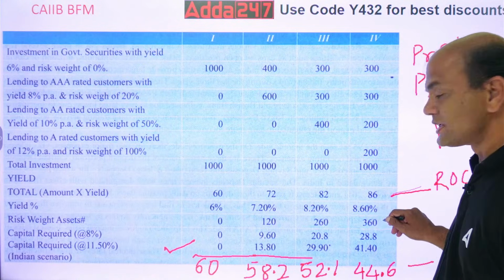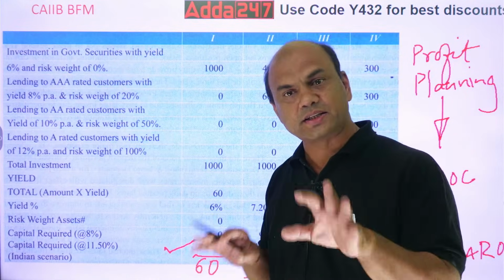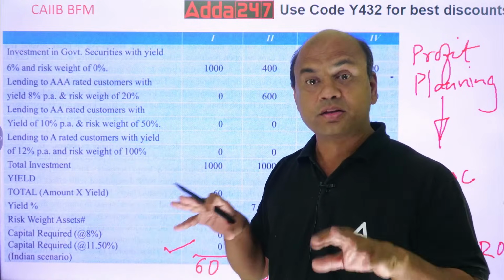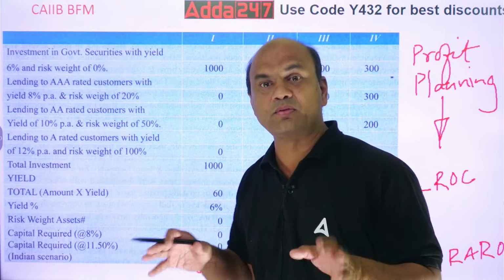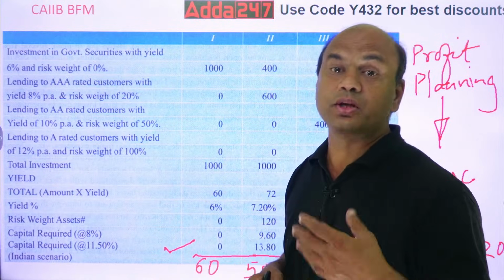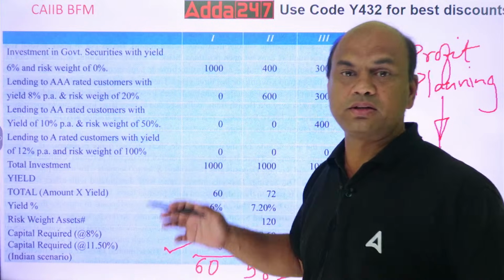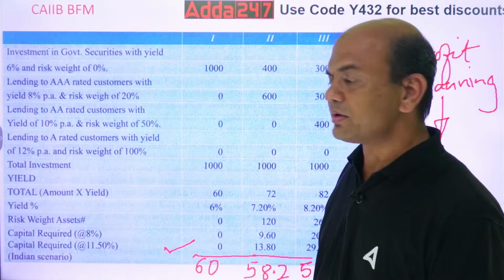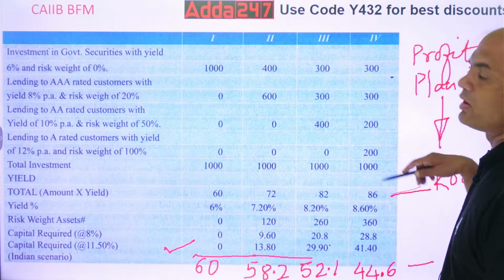Because RWA is 360. So what does the bank do? It checks returns versus risk. This is checked. And based on that, we decide whether we have to invest or not to invest, which scenario we must invest in. That's why yield is calculated. Got it? So this numerical, if it is asked, it will be for 5 marks.